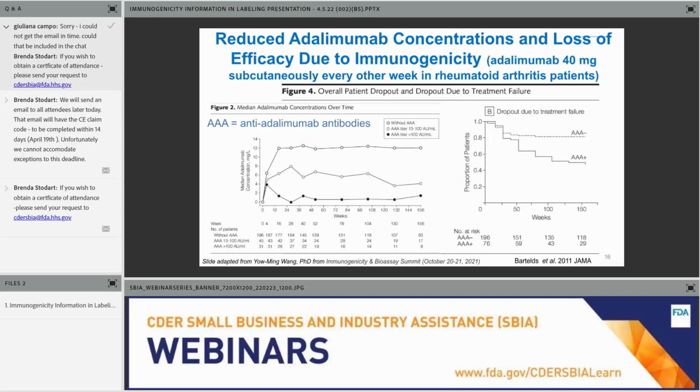In those same patients, the impact on dropout due to treatment failure is shown in the graph on the right. These patients with anti-adalimumab antibodies showed a loss of efficacy and were more likely to drop out because of treatment failure.